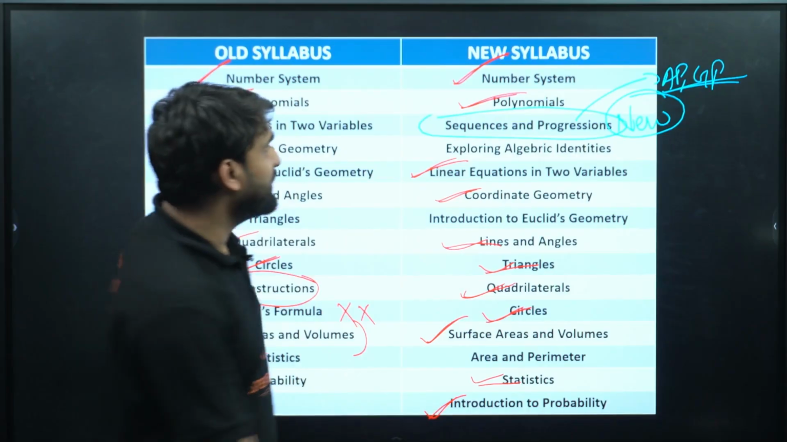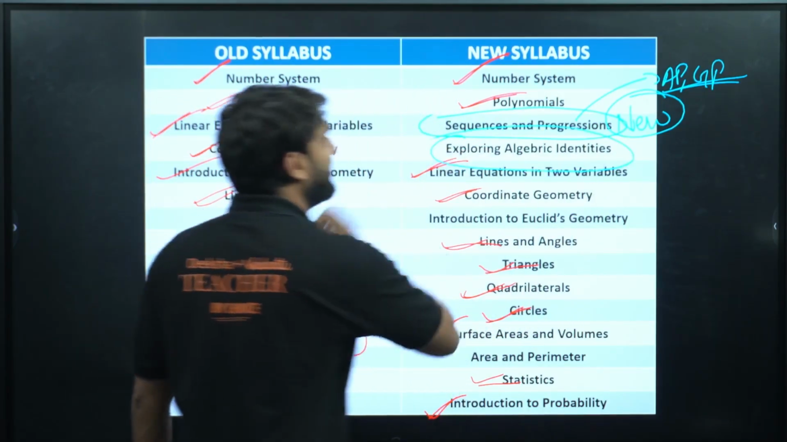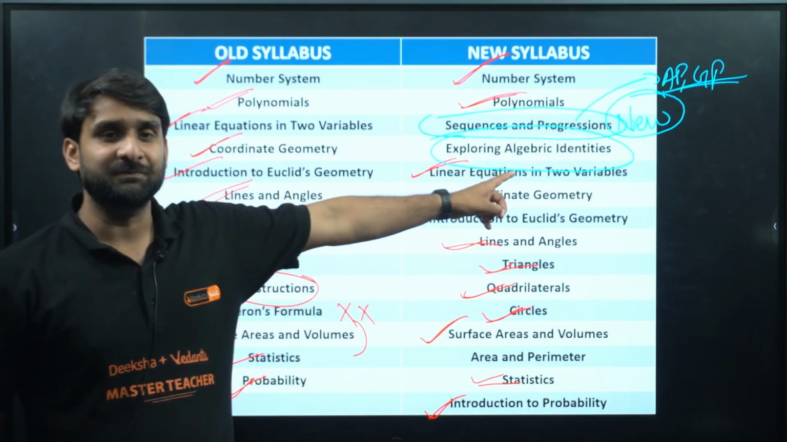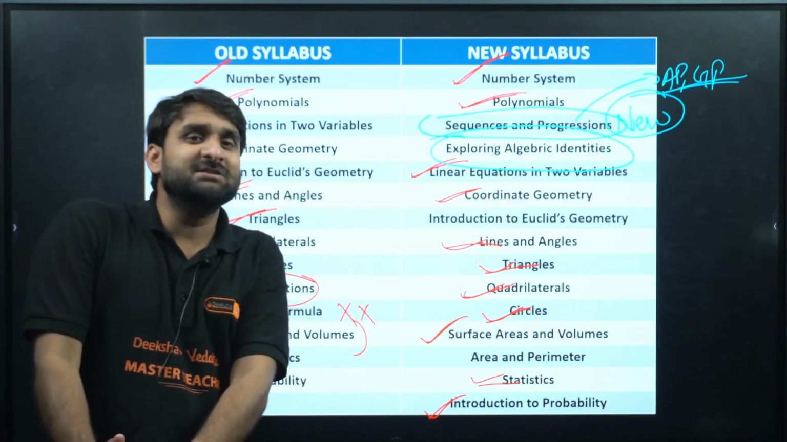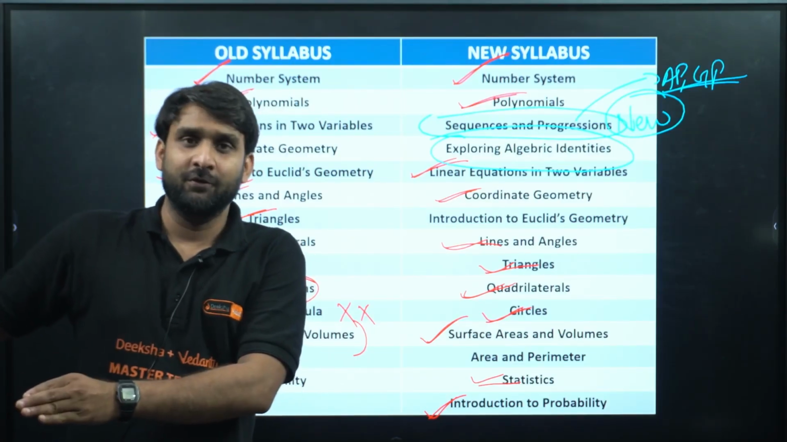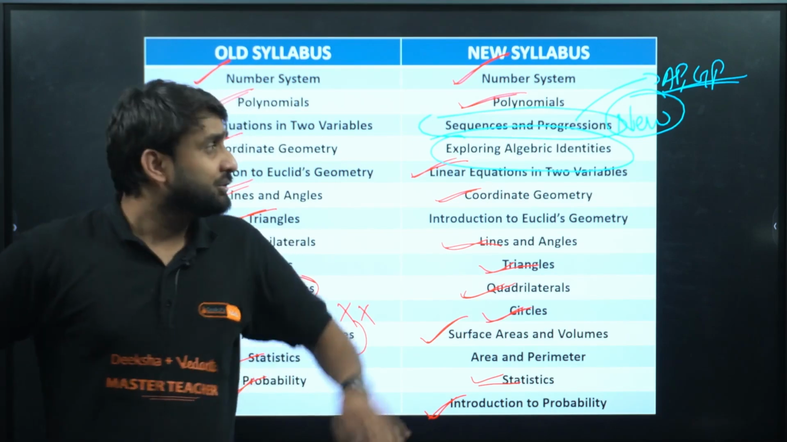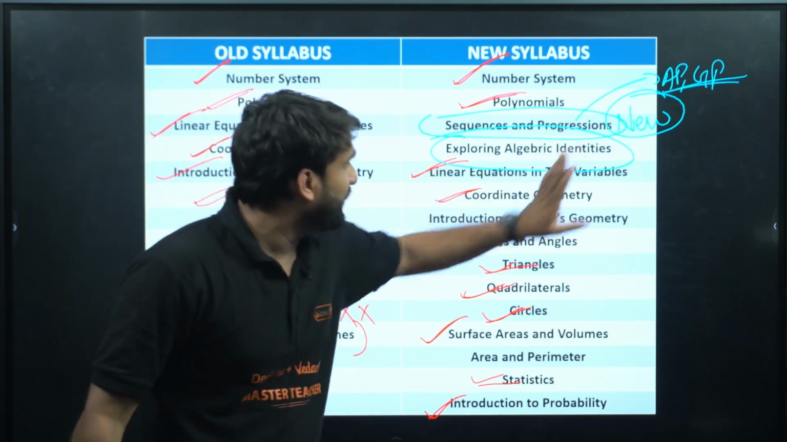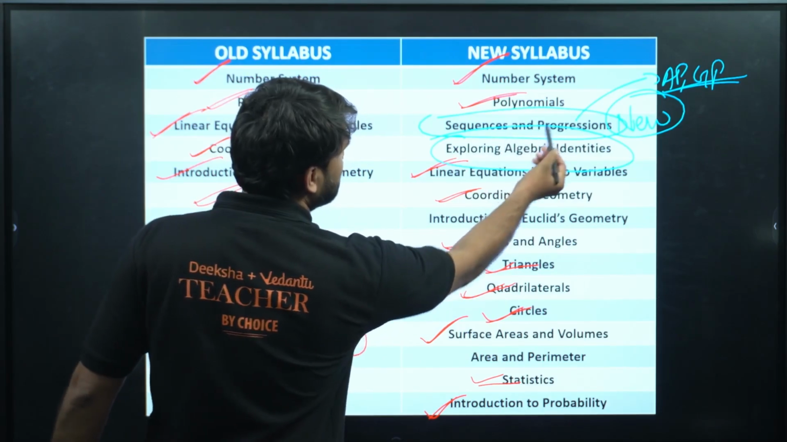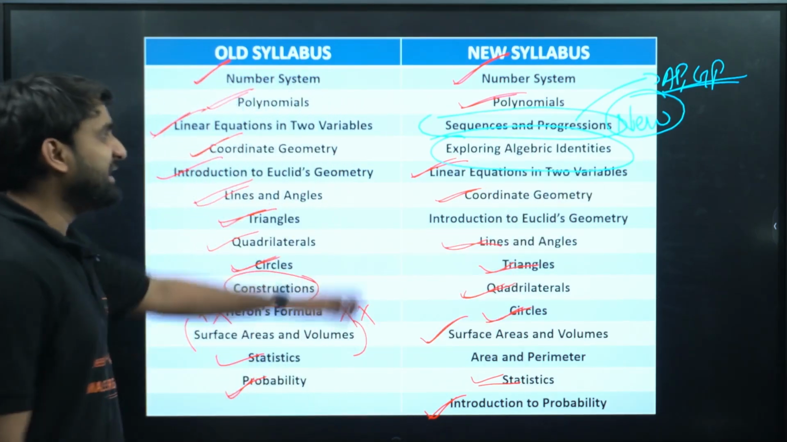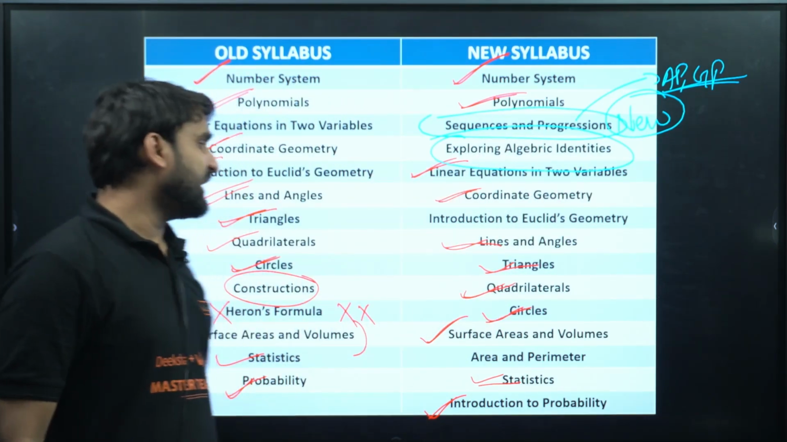Okay, now the new chapter that has been added is exploring algebraic identities, in which you will be talking about algebra by linking the algebraic identities to your day-to-day life. Okay, so a principal approach will be there. So exploring algebraic identities is there. So sequence and series and exploring algebraic identities, these are the new topics.